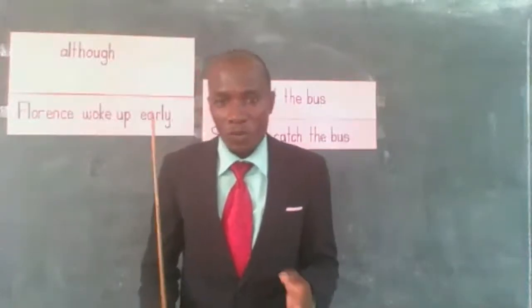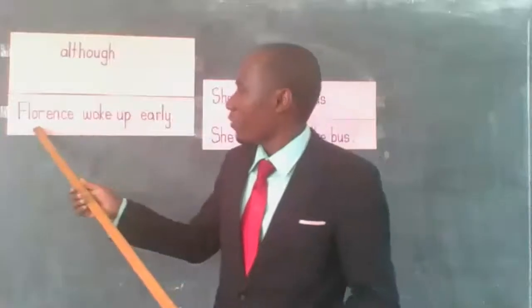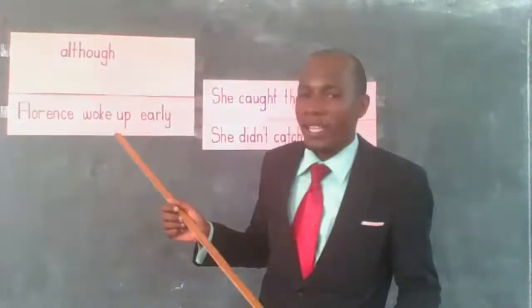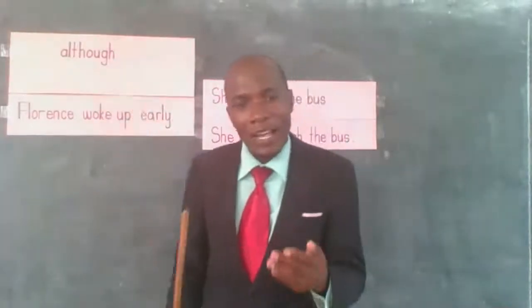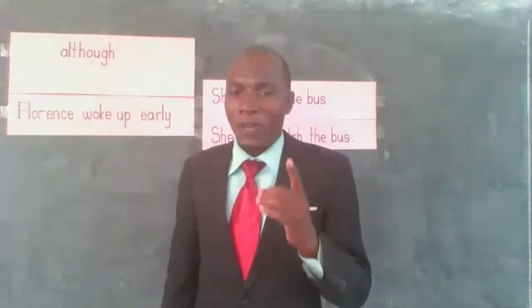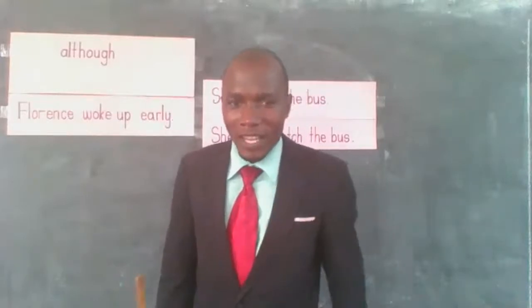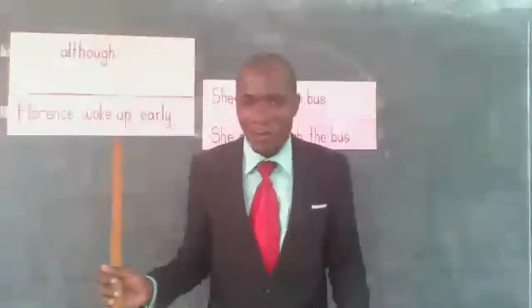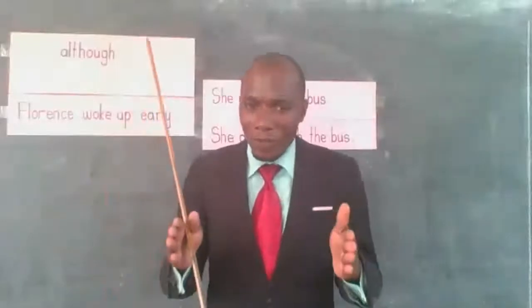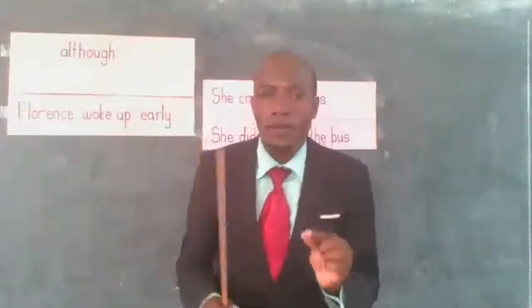For example, we shall look at our example, which is written here: Florence woke up early. This implies that there was a certain purpose why Florence woke up early. Now, when we look at this sentence, we are going to have briefly two probable outcomes out of her waking up early.